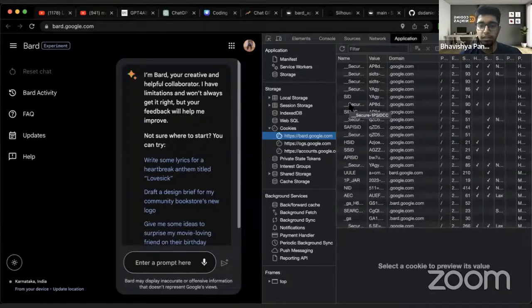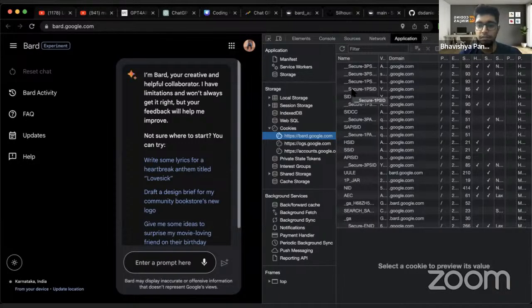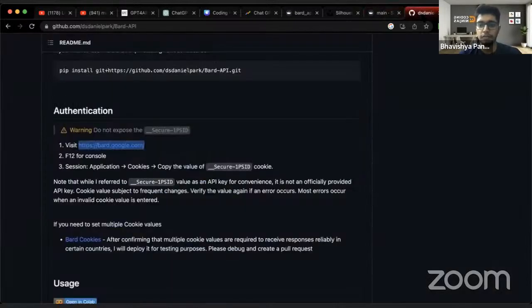Okay, this is 3, this is 1. Okay, where is 1? So somewhere it is 1. I cannot expand it fully, it would be difficult for me because otherwise it would be visible. So if I just go over here, he has written underscore secure 1PSID, right? So this is your cookie basically.